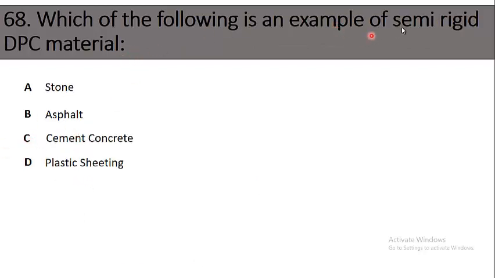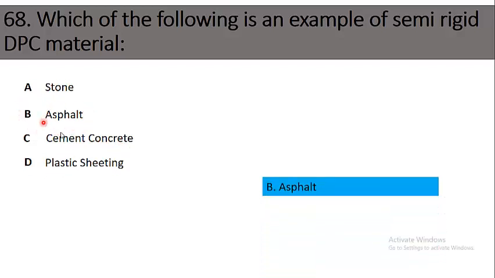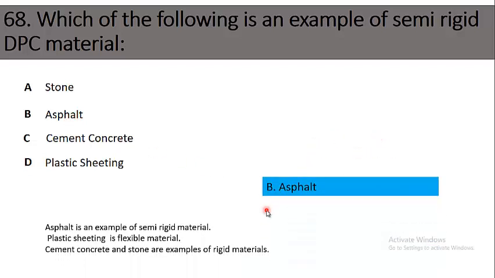Which of the following is an example of semi-rigid DPC, damp-proof course, material? Option A is stone, B, asphalt, C, cement concrete, D, plastic sheeting. The right answer is B, because it seems a little flexible. So the right option is asphalt. Asphalt is an example of semi-rigid material, whereas plastic sheeting is flexible material and cement concrete and stones are examples of rigid material. So the semi-rigid material is asphalt. Right option is B.